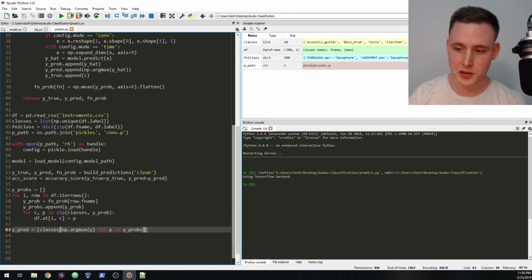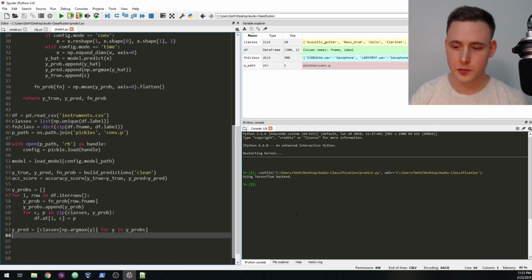That's good. Okay, so this is a list comprehension. Oh, whoops. I was like, that looks really weird. You need to take that brace and just move it there. So this is a list comprehension where we go through all of our y probabilities, and then we get the associated label where classes is the maximum. So the maximum classification from y, just grab the class for that so you can create the y prediction.